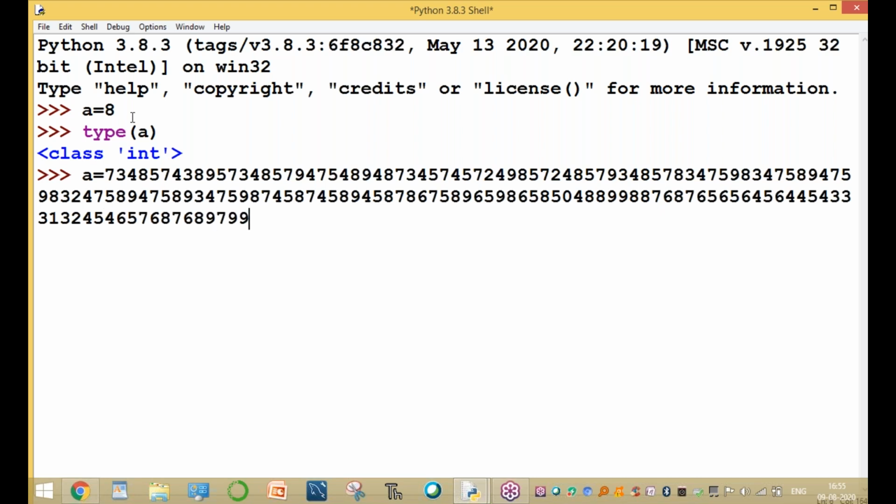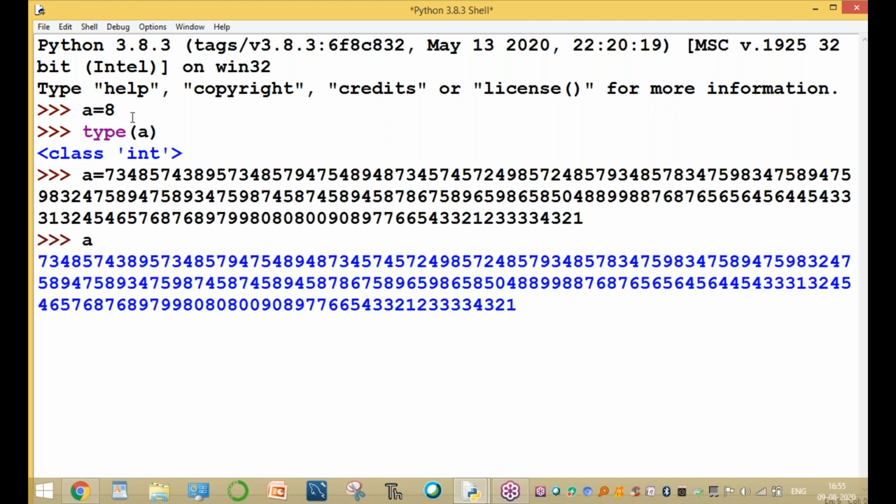A very long integer, any number, big value. What is the value of a? Print of a means print the total entire value. So the last digits are 4321.